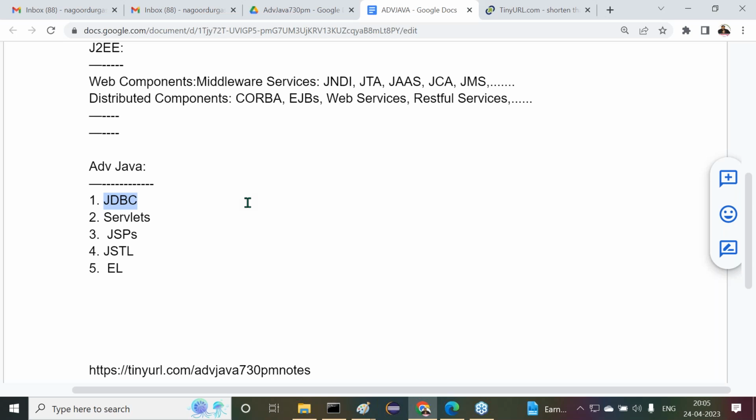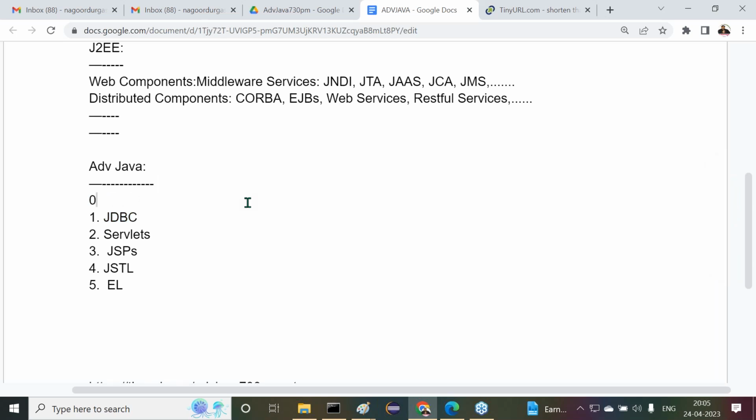All right, for that purpose, I require a few topics from core Java to start JDBC. I'm going to discuss with you the prerequisite topics we require, a few small topics, not the entire core Java. To start JDBC, only a certain amount of content is required.